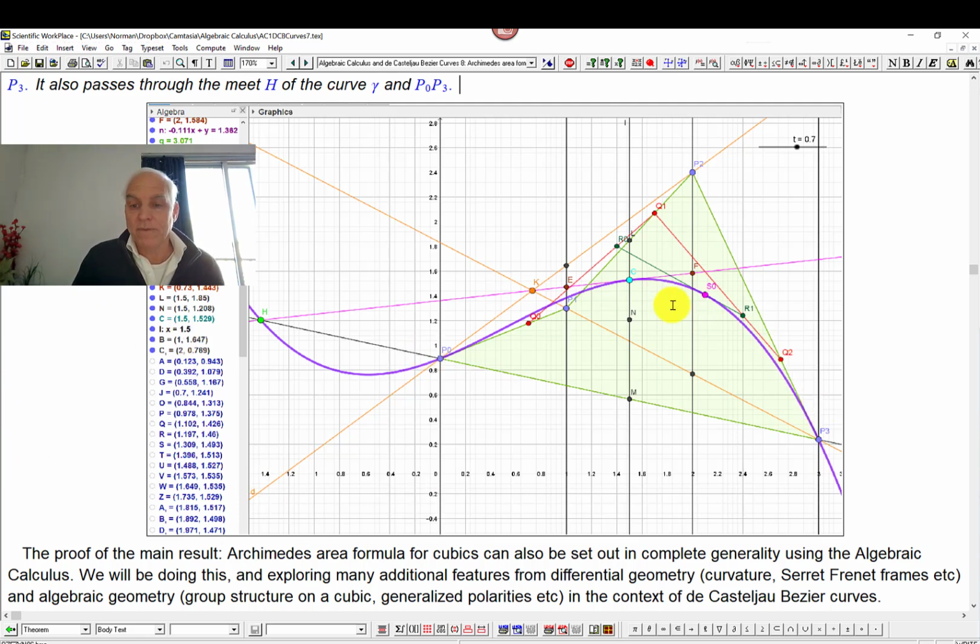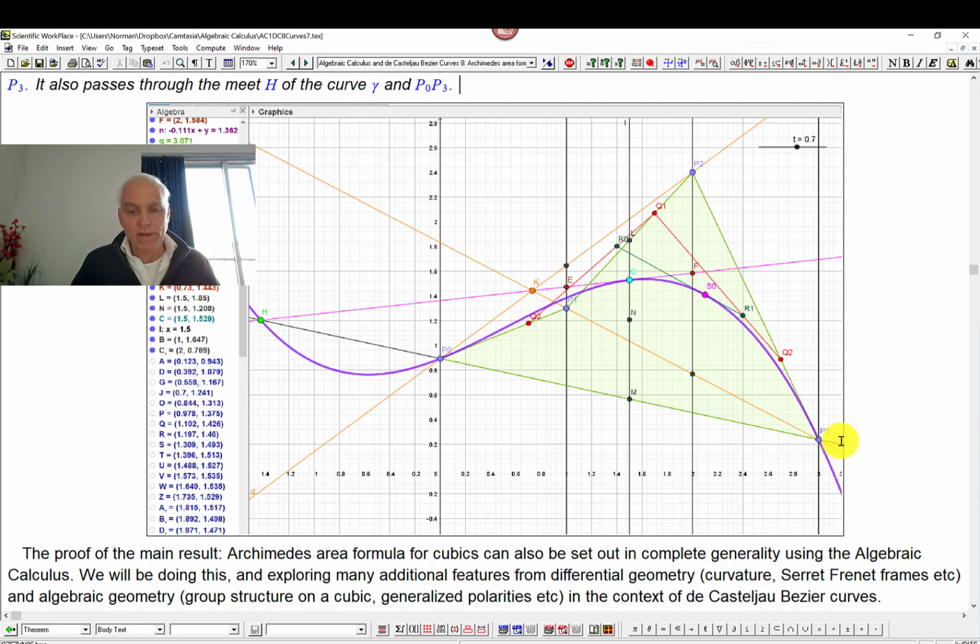Even one of these de Castiglione curves will have a group structure. In fact, we'll have occasion to look at that group structure from a different point of view. I'll tell you about pods and how that's a very interesting alternative framework to understand that algebraic structure. And we'll also be looking at polarities, generalized polarities that ultimately will give us, I think, a much bigger and a broader picture about what a curve actually fundamentally is. Okay, and that will have all kinds of ramifications.